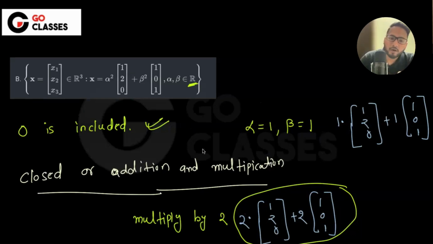That's fine. Now, let's just do one thing. Let's multiply by, let's suppose, minus 1. Then it will be minus 1 times this, isn't it? See, multiplication by 2 we did. Now I'm just checking if we multiply by minus 1, then we will be getting this. Now tell me, is this vector a part of this space?